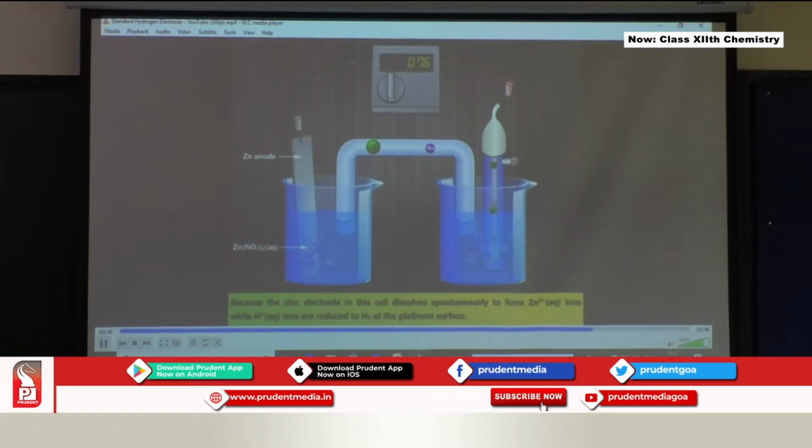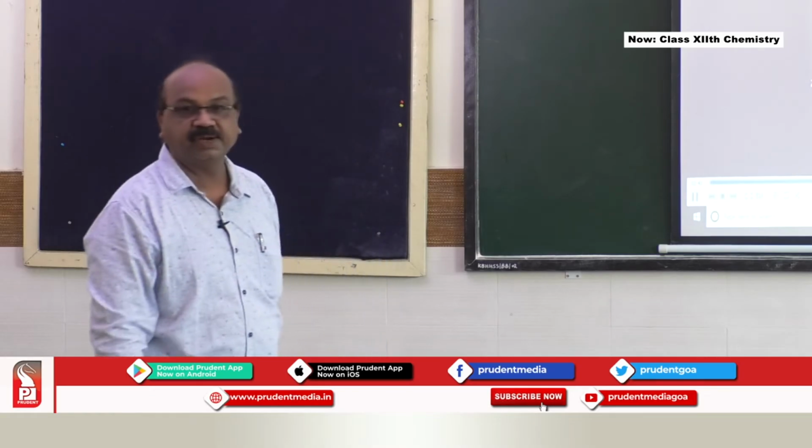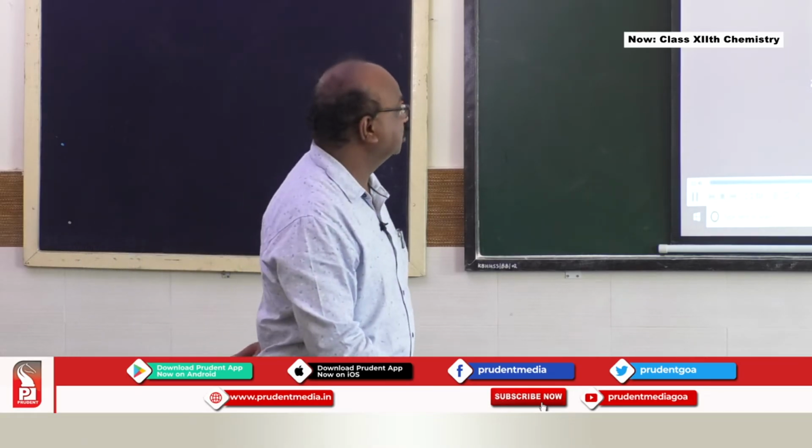That means zinc preferably undergoes oxidation and not reduction. On the potentiometer it is showing 0.76. This is the salt bridge to maintain electrical neutrality. There you might be seeing it is showing minus 0.76. When we calculate, it comes out to be minus 0.76 because we have taken the standard hydrogen electrode as 0 volt.